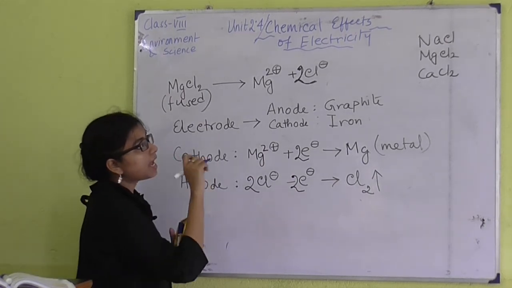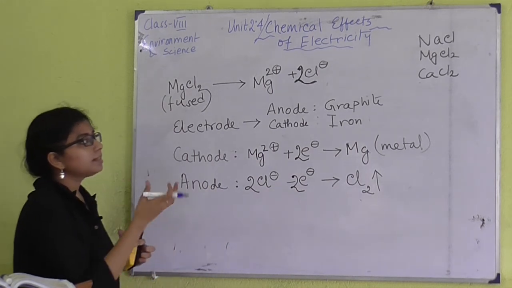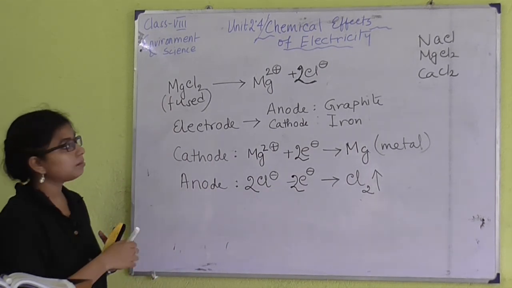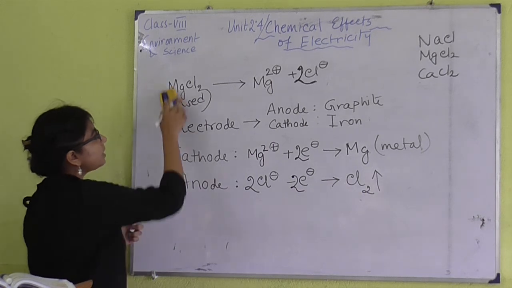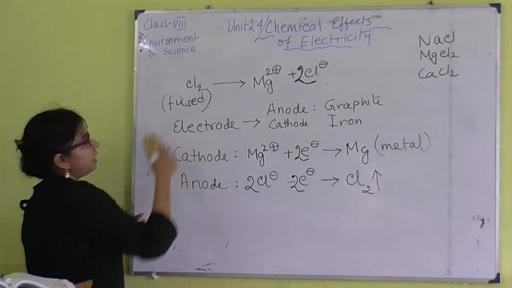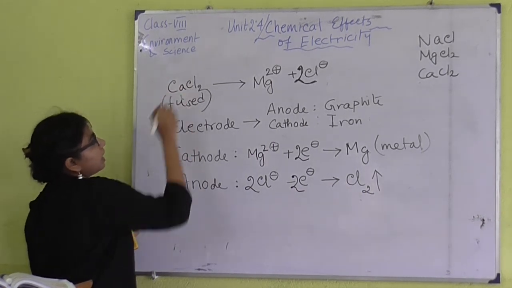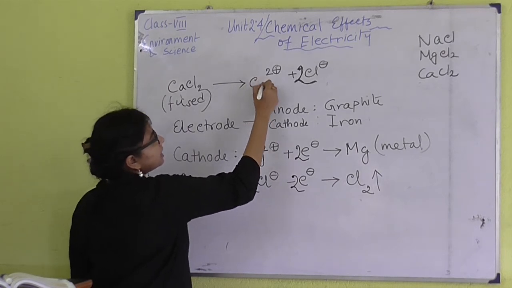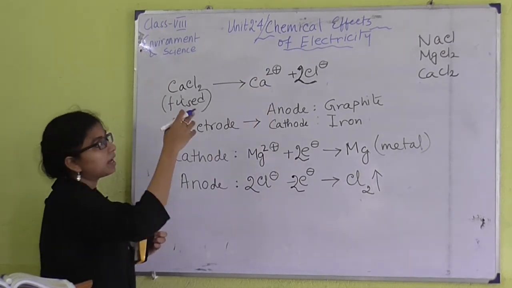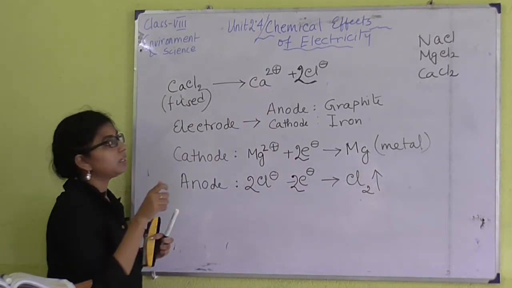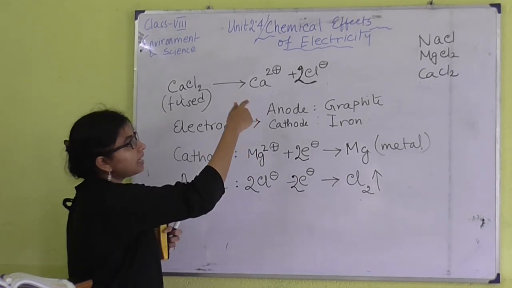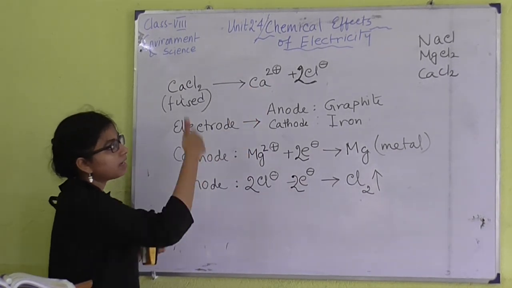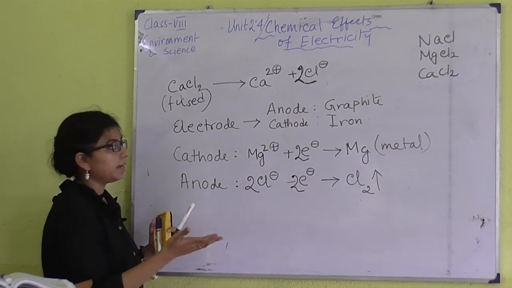Next we have calcium chloride. This is the same situation as we are seeing in magnesium chloride. Calcium is also dipositive in nature, so it will also form Ca2+ ions, and in this process we can also use graphite as anode and iron as cathode, same.